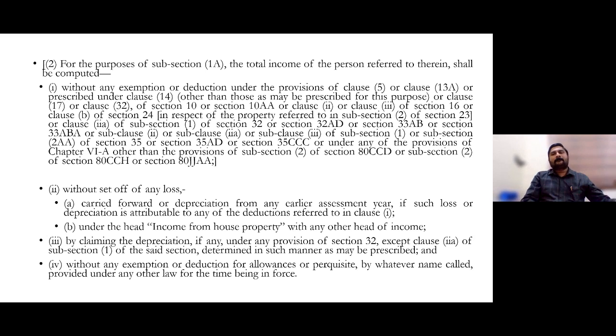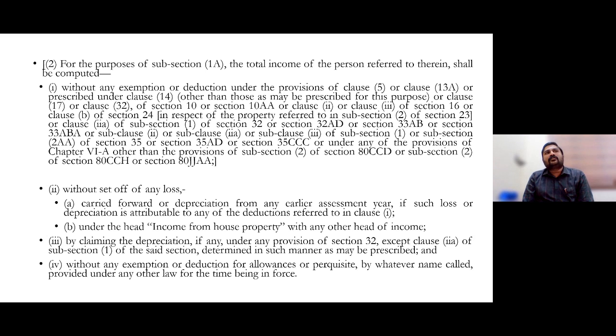Then after the salaried person's deductions and the 10AA tax holiday, if you go by income from house property, there is section 24B with regard to self-occupied property. Section 23(2) means self-occupied property. If you have self-occupied property, you cannot deduct that 2 lakh rupees or 30,000 rupees on the basis of those deduction eligibility conditions. So that 2 lakh or 30,000 you would not be eligible to get if you have self-occupied property.